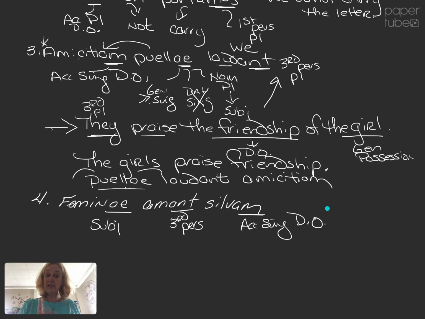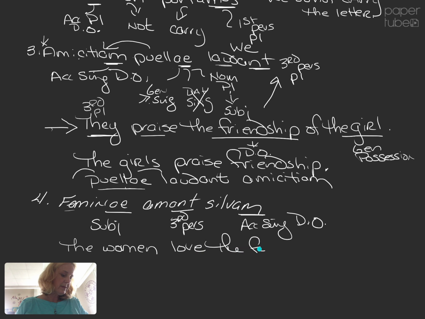You don't touch it, it can't own it. As a word, it has to be next to the noun it would possess. So now I have feminae, plural, the women, love or like the forest.